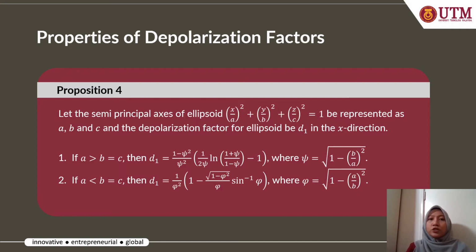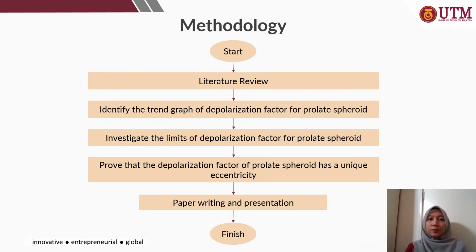So these formulas are shown in Proposition 4, where phi, also verified in this equation here, is known as the eccentricity. In this paper, we actually want to determine that phi for a prolate spheroid is a unique solution to the function of D1. Next is the methodology.